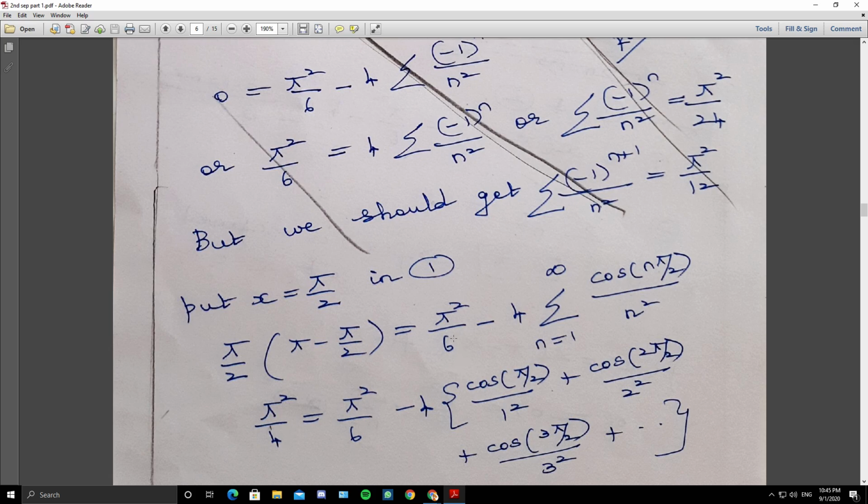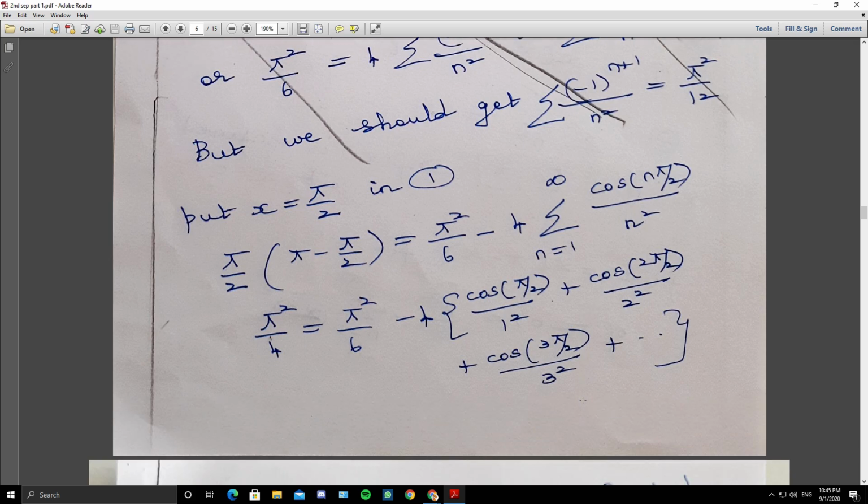The right side is pi square by 6 minus 4 times the expanded summation: cos pi by 2 by 1 square, cos 2 pi by 2 by 2 square plus cos 3 pi by 2 by 3 square. You know that cos pi by 2 and cos 3 pi by 2 are all zeros. Cos n pi by 2 is 0 when n is odd. I have given this point before.